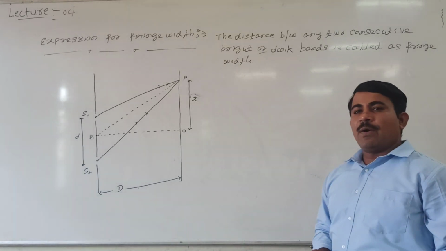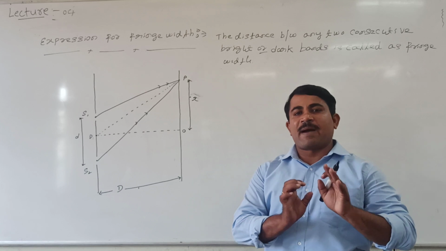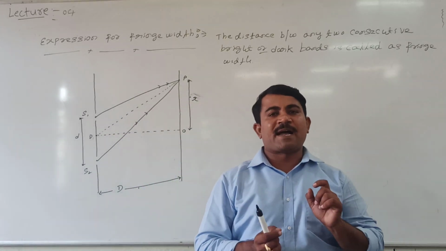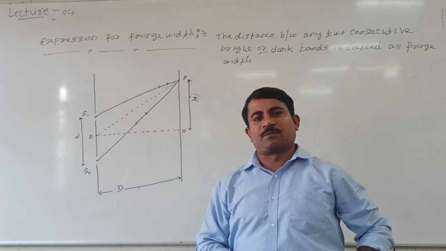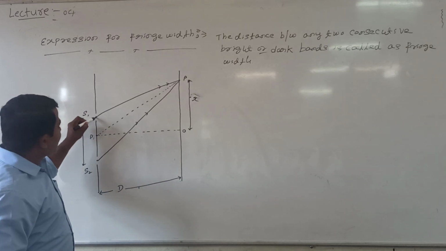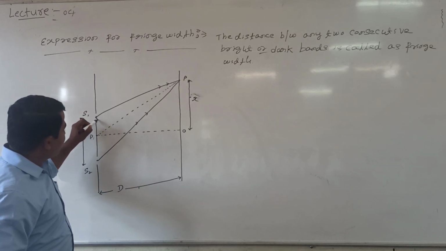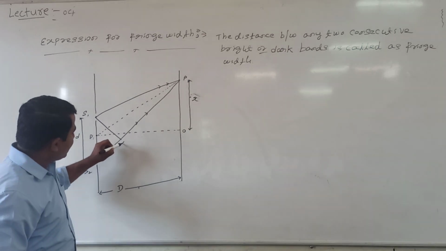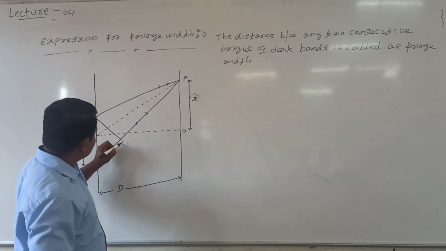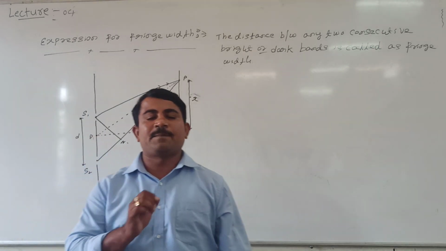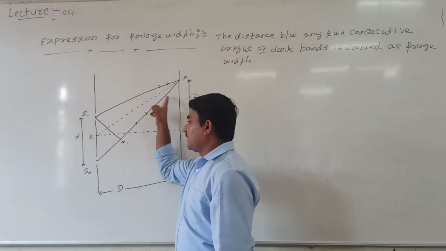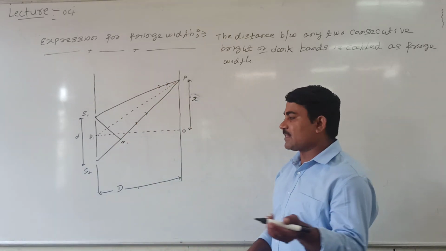Now we need to know the path difference between S1P and S2P. If we draw a perpendicular from S1, say S1N perpendicular to S2P, we get the path difference.